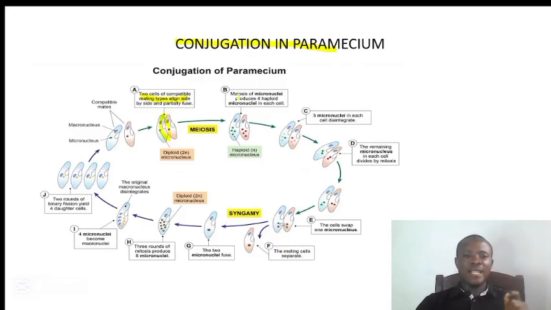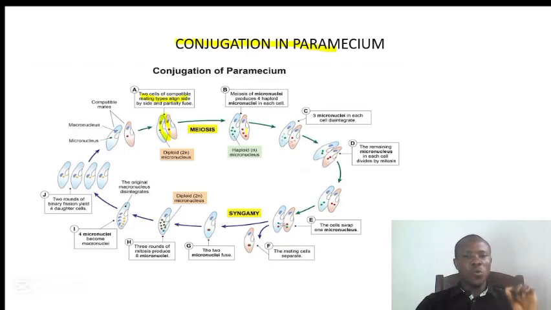And we have in B that meiosis of micronuclei will produce four haploid micronuclei in each cell. So this micronucleus here will divide to give us four haploid cells, and the other one here will divide to give us four haploid cells.